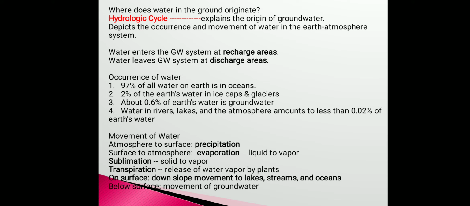Then let's discuss the hydrologic cycle. Before that, let's see the occurrence of water. 97% of all water on the earth is in the ocean, 2% of earth's water is in the form of ice caps or glaciers, and 0.6% of earth's water is groundwater.